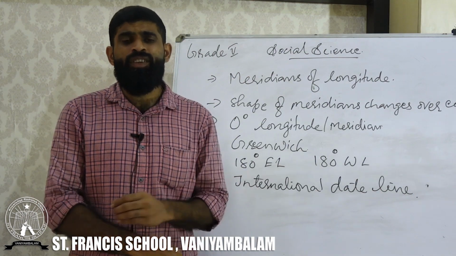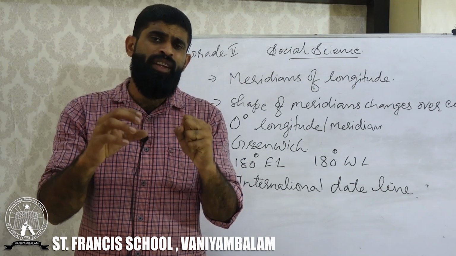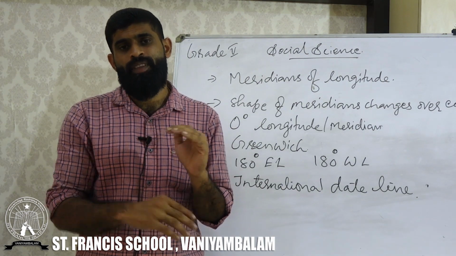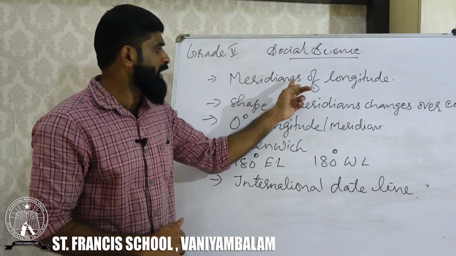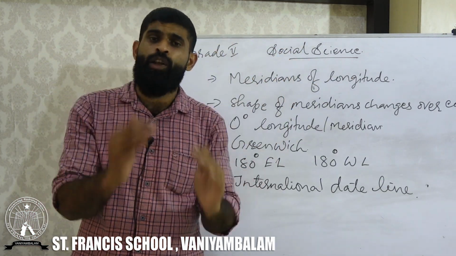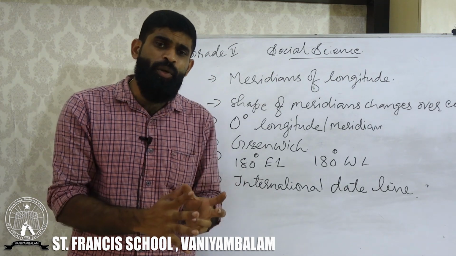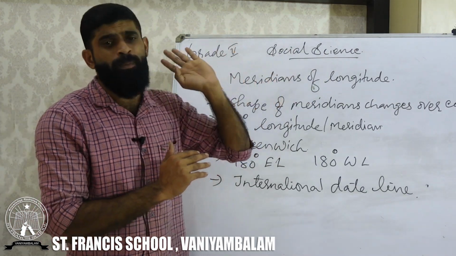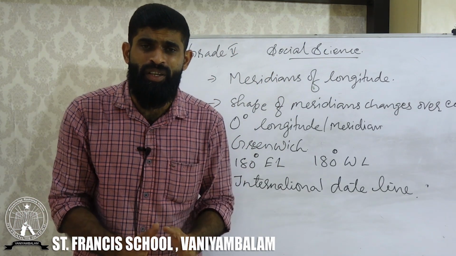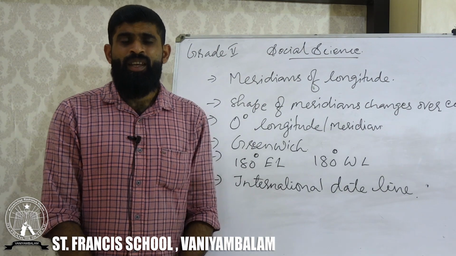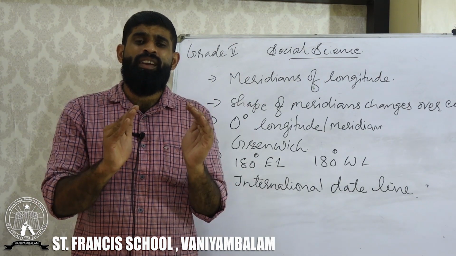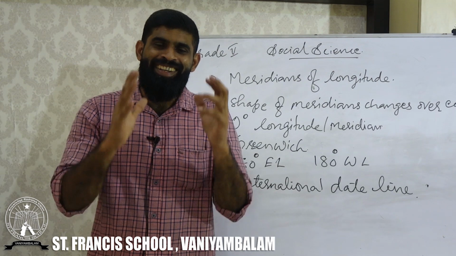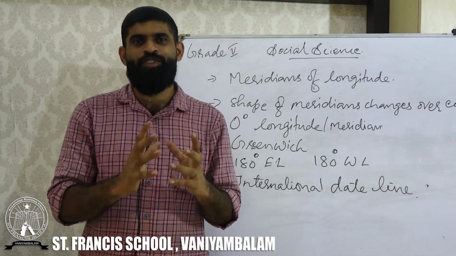If our country needs to find the time, we should use another set of lines. The other set of lines are called meridians of longitude, or we can say longitudes. Longitudes or meridians are the same. Another term for longitude is meridian. We have 360 meridians in total. We have 360 longitudes in total.